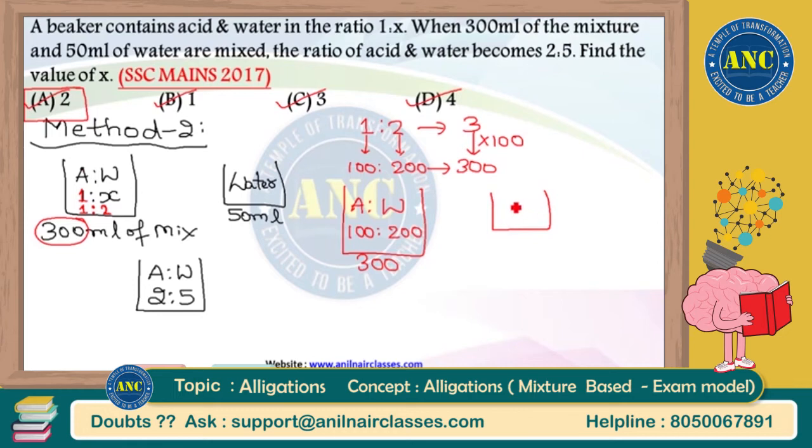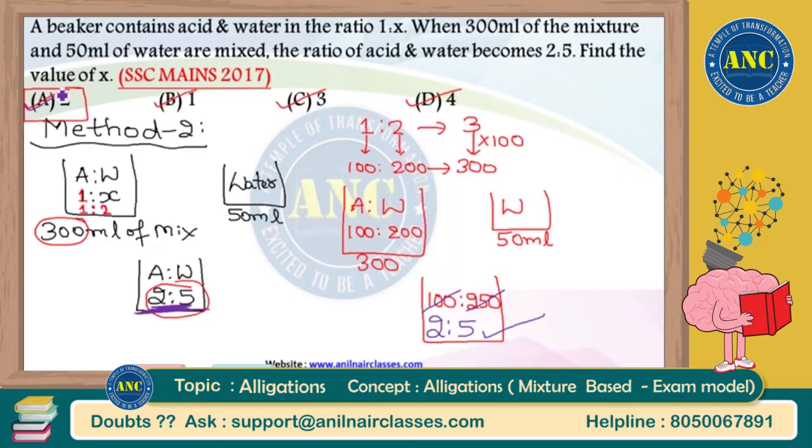Now in the second vessel, water present is only 50 ml. Now if I mix these two, acid in the third vessel is 100 and water in the third vessel is 200 plus 50. Both will come. It is 250. Check out whether it is in the ratio 2:5. Check it out, sir. Are you getting the ratio to be 2:5? Yes. 50 into 2 is 100. 50 into 5 is 250. Because I am getting the third ratio equal to 2:5, my assumption of the x value to be equal to 2 is also right. So the answer for this question is x is equal to 2.